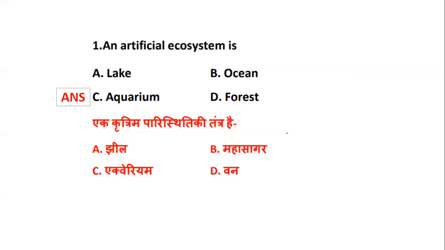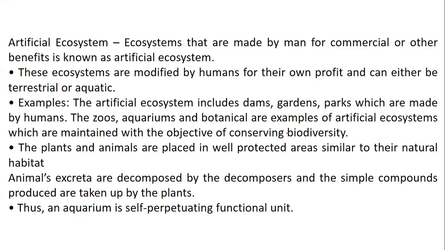Now let's see a little bit of explanation for this. The question was talking about an artificial ecosystem that is made by man for commercial or other benefits. An ecosystem is nothing but the interaction of a community of organisms and their physical environment.